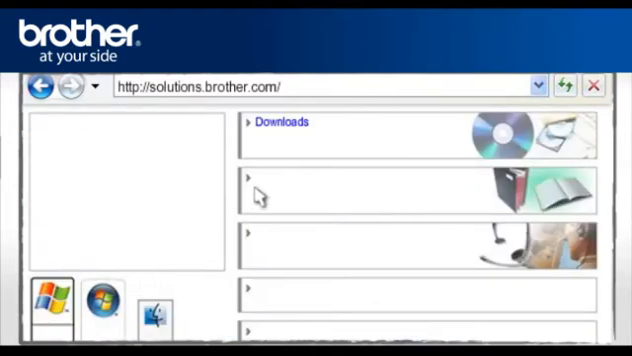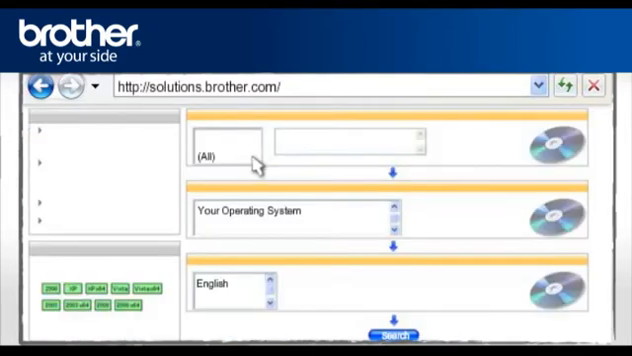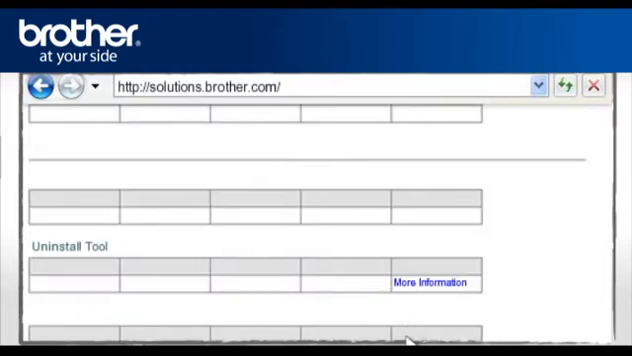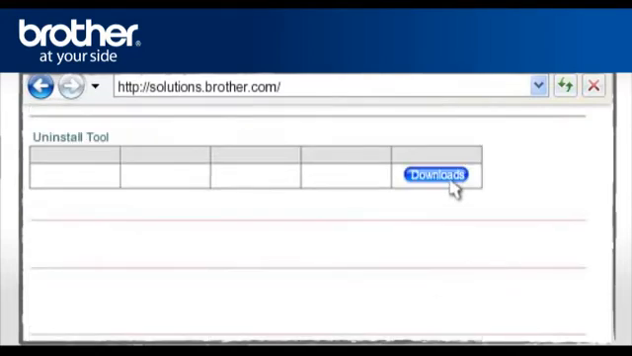Select Downloads. Select All. Select your operating system. Select your preferred language. Click Search. Select the Uninstall tool. Click on More Information. Click on Download.